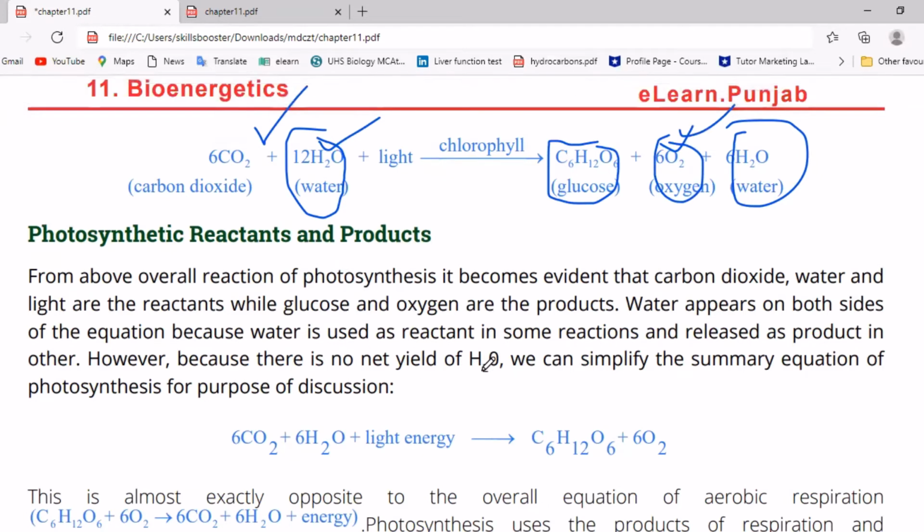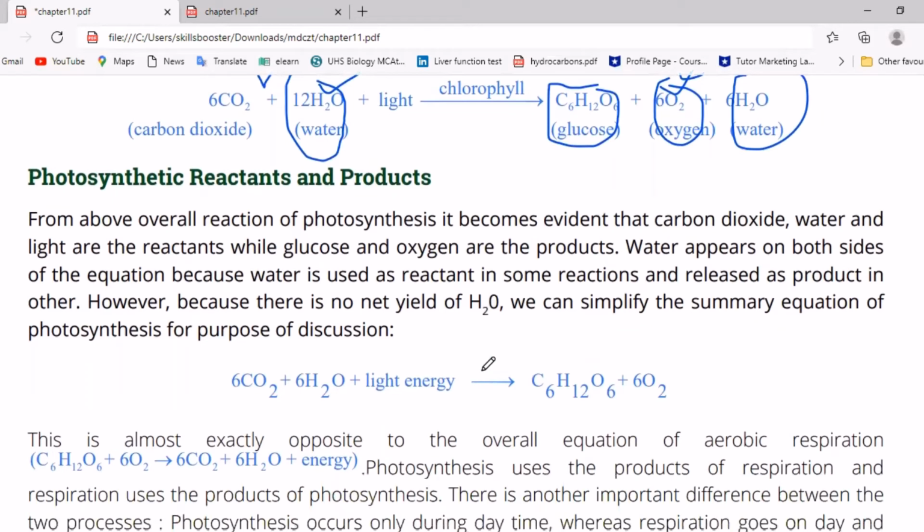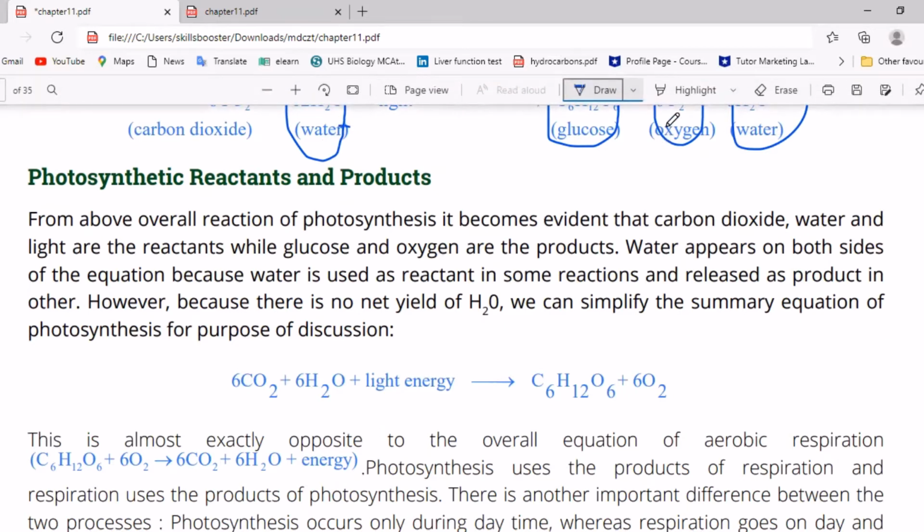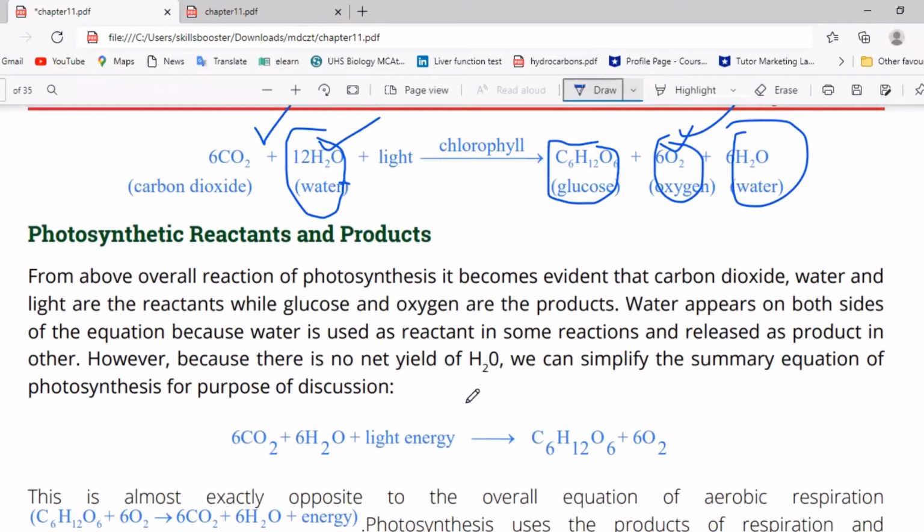So we can reduce this equation to 6 CO2 plus 6 H2O, because only 6 water molecules are used, plus light energy in the presence of chlorophyll.